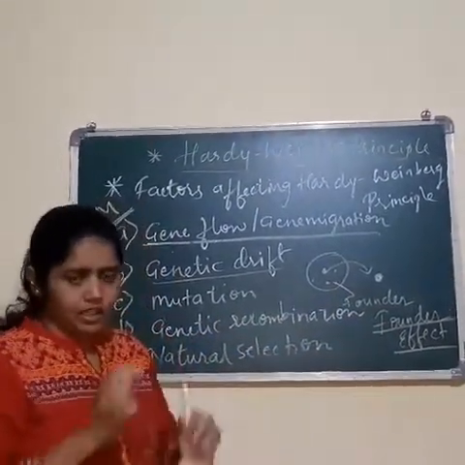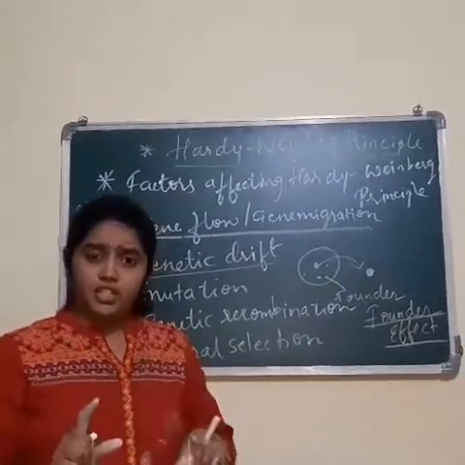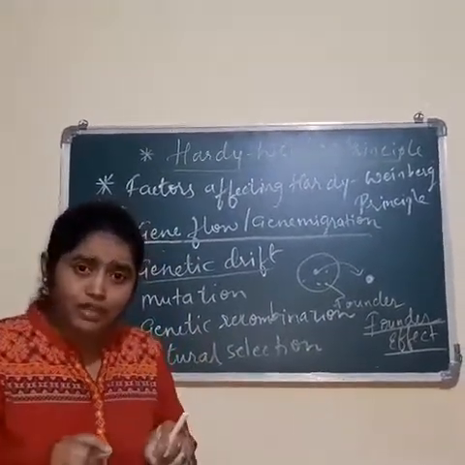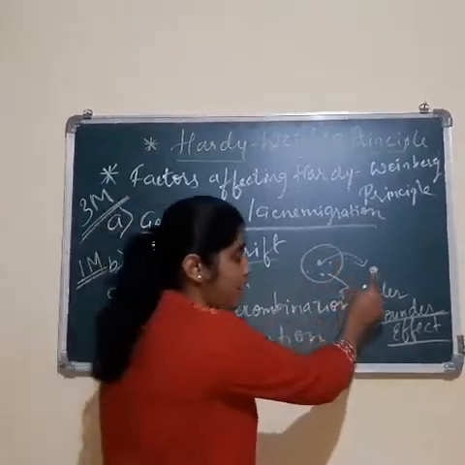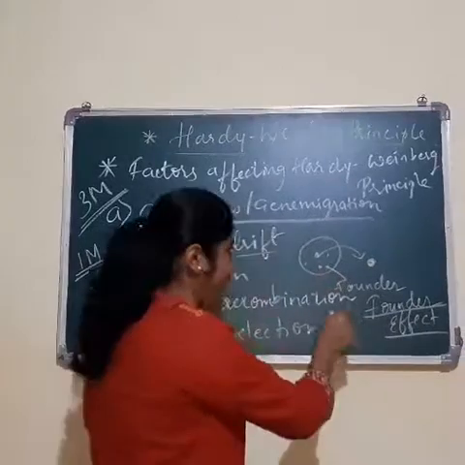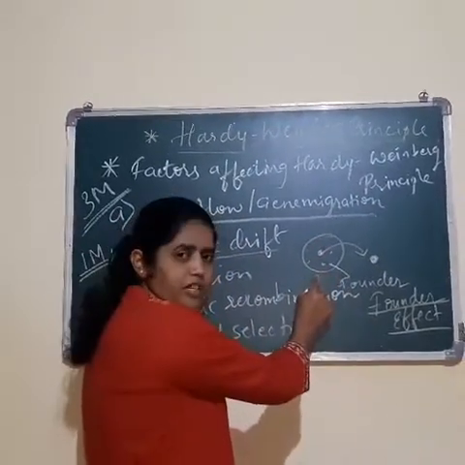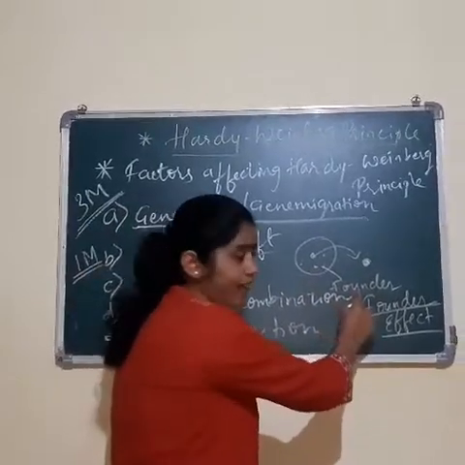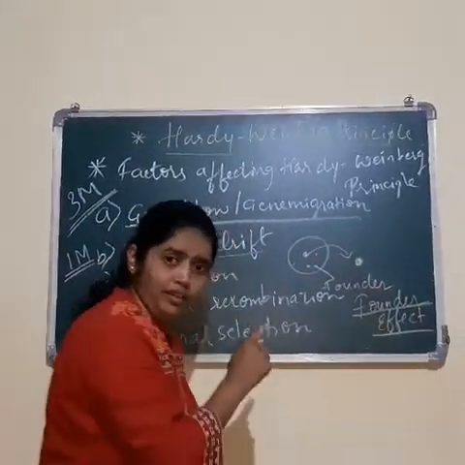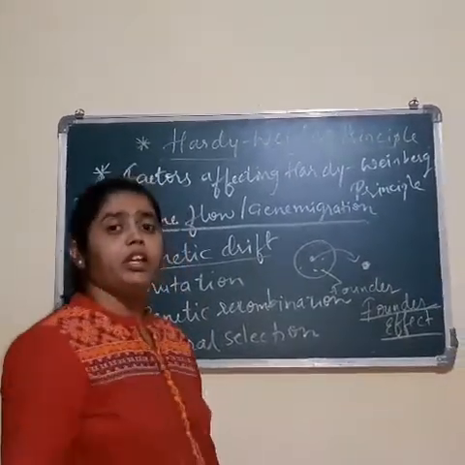That means there is a population and a sudden mutation or random change has taken place, and the change is so severe that it has led to the formation of a new species. At that time the drifted population is going to act like a founder, and the effect is called the founder effect, and that is also going to affect your Hardy-Weinberg equilibrium.